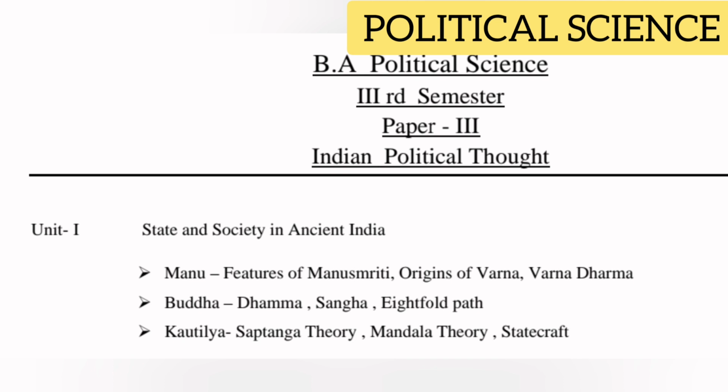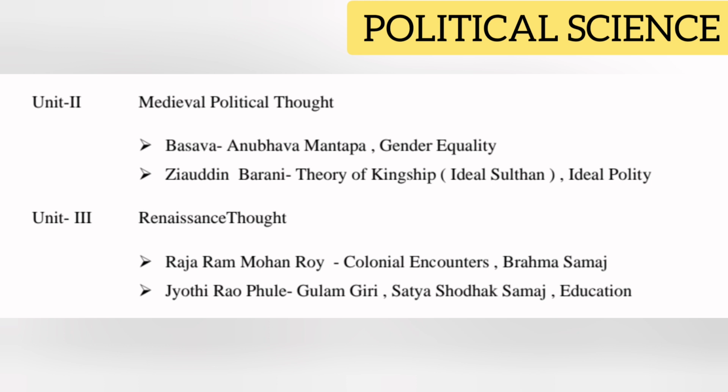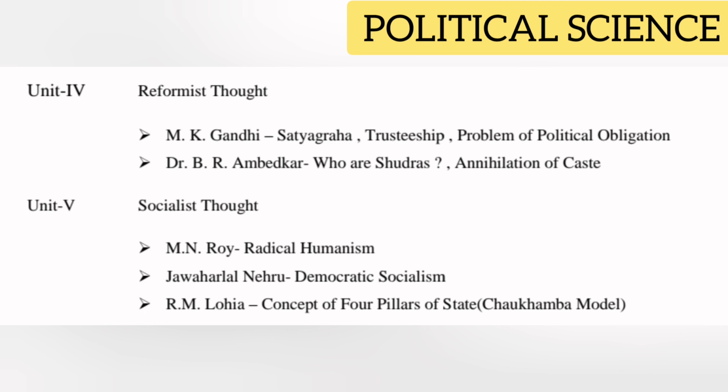Next subject, political science. We have the paper Indian political thought. This paper has a total of 5 theory classes per week and 5 credits. Once you pass this subject, you will get those credits, and the total marks for this subject is 100 out of 100, 80 for semester exams, 20 for internal exams, and the exam duration is 3 hours. This subject has 5 units. From each unit, 1 or 2 short questions and 2 long questions are asked in the exam. You can see the complete syllabus unit wise on screen along with the suggested books.